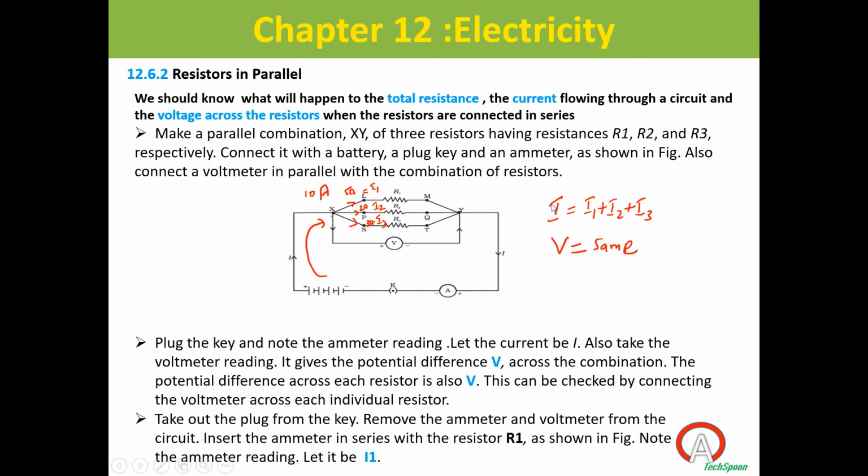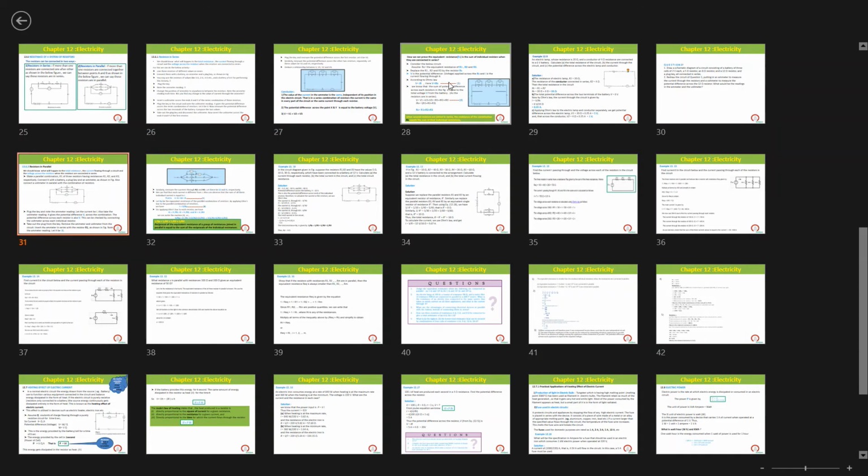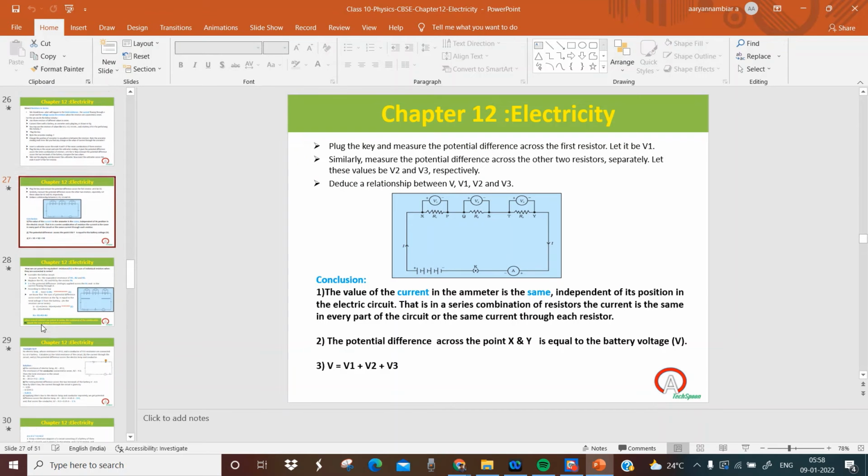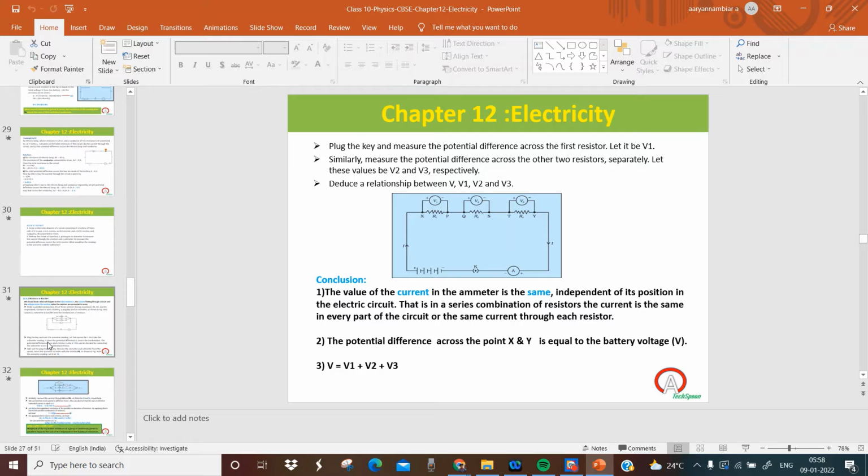Here I is equal to I1 plus I2 plus I3. In the previous case, suppose this is resistors in series. So here the voltages are different. So voltage will be equal to V1 plus V2 plus V3. That is the supply voltage. The battery voltage will be equal to V1 plus V2 plus V3. Okay. So these points you have to understand. So here, any doubt? No, sir.